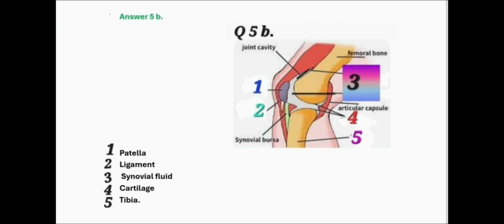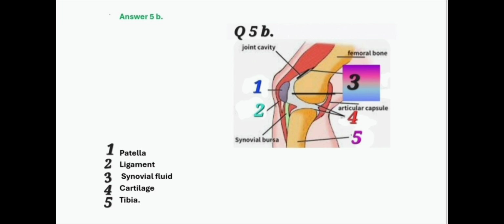So, part 1 is patella, part 2 is ligament, part 3 is synovial fluid, where you are given 2 arrows to show correctly where it starts from and how much it is filled. Then subpart 4 is cartilage, and finally subpart 5 is tibia, that is the bone which is in connection with